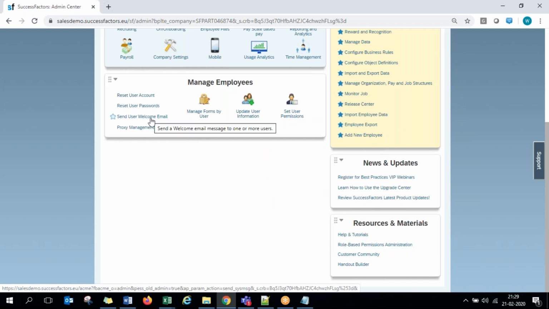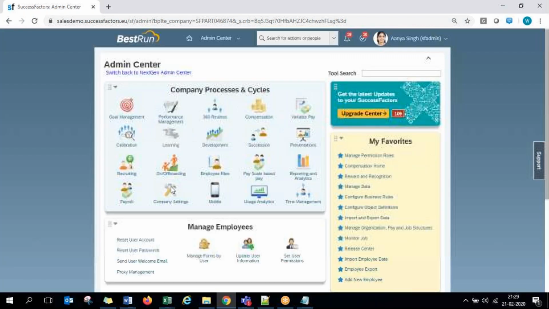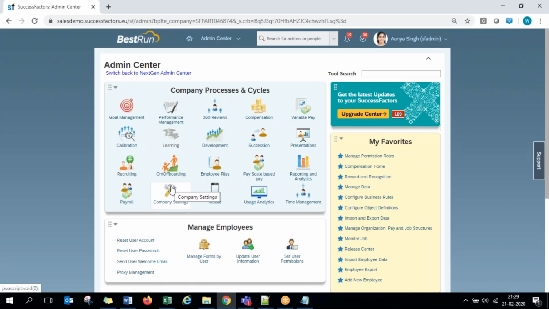So whenever a new employee joins, if you want to trigger a welcome mail with his login ID, password details, and access their data for accessing SuccessFactors, all that, to send a welcome user mail, all that will be helpful, guys. Okay, and now moving on to the next thing.